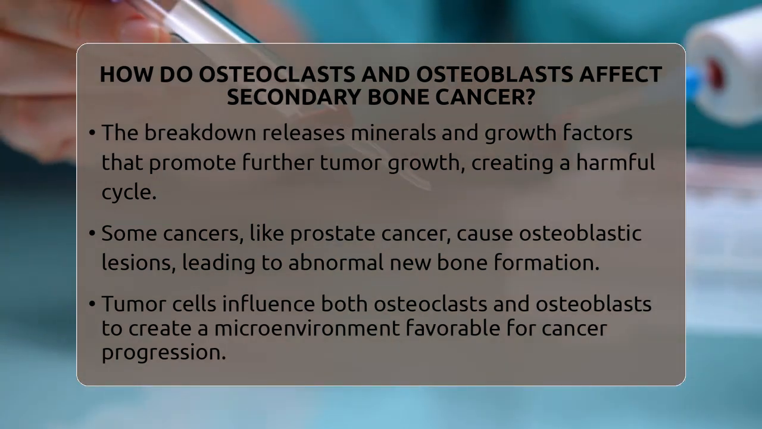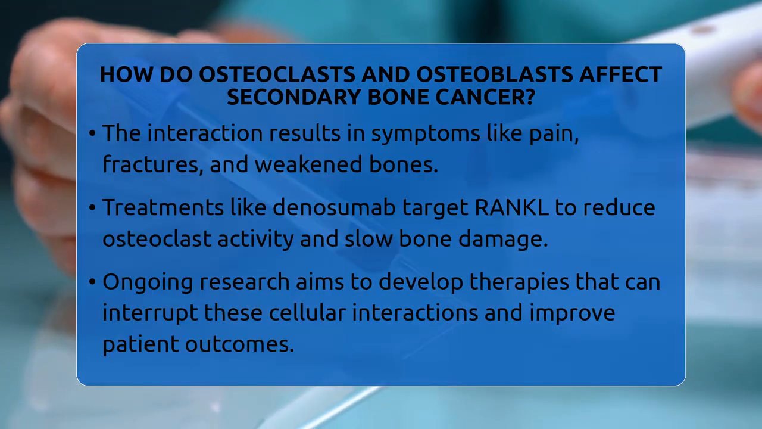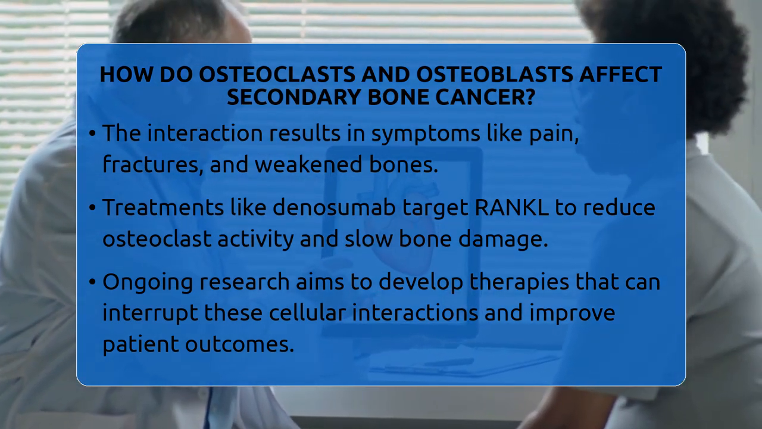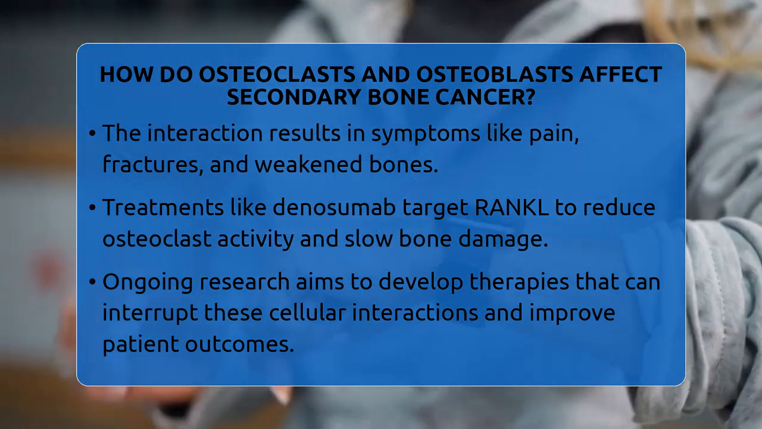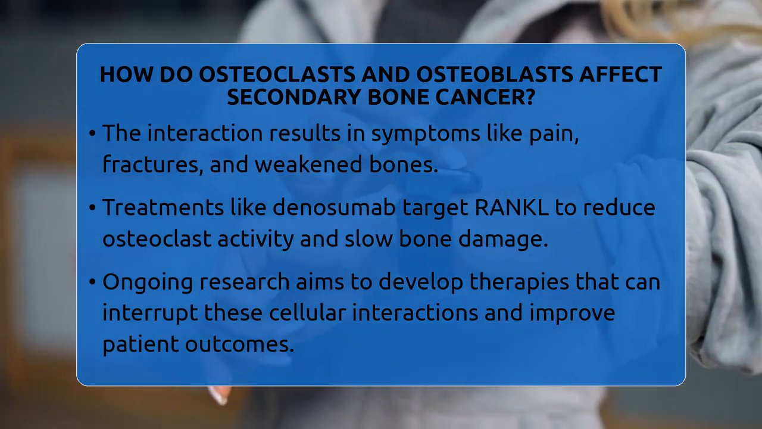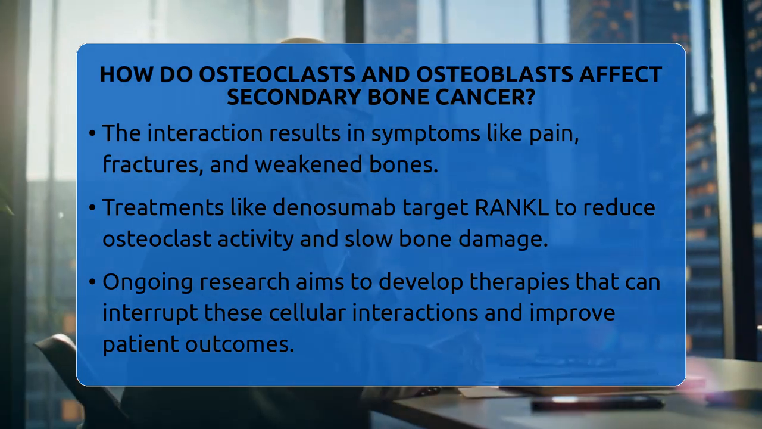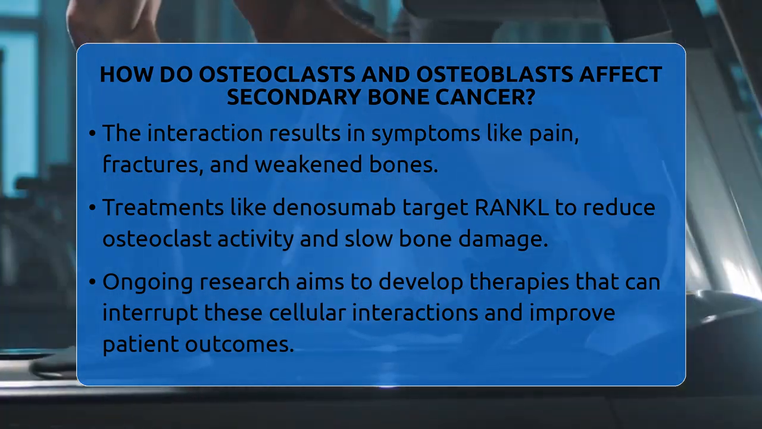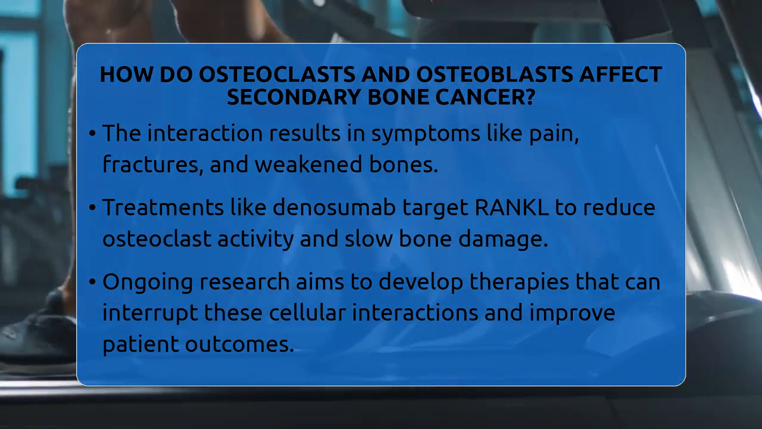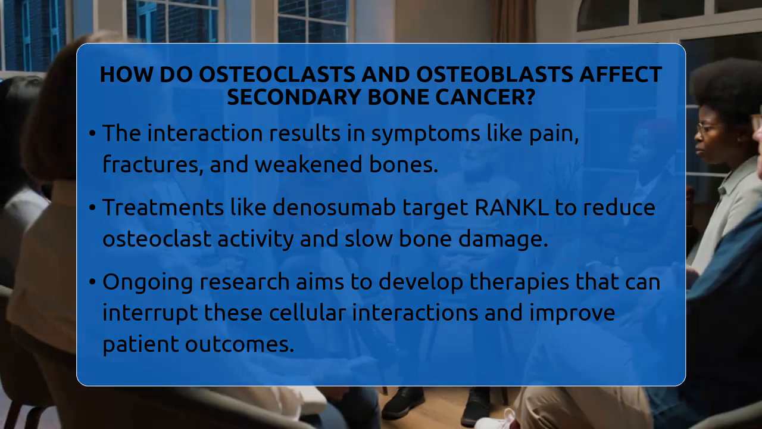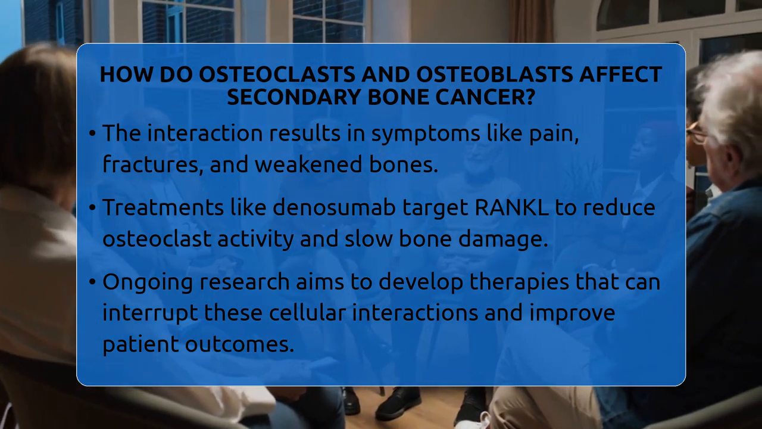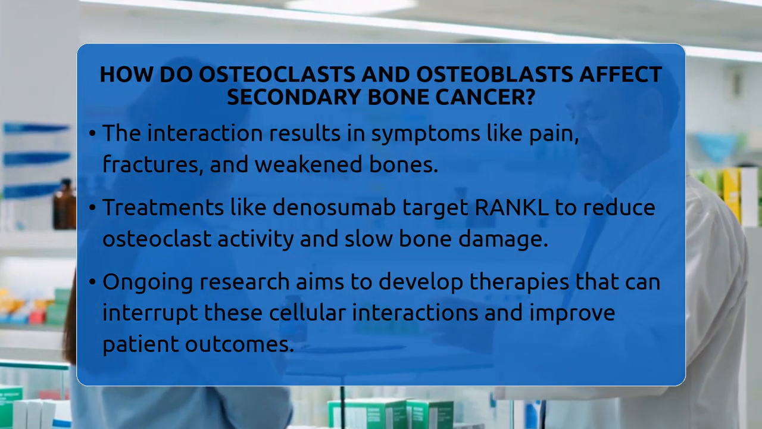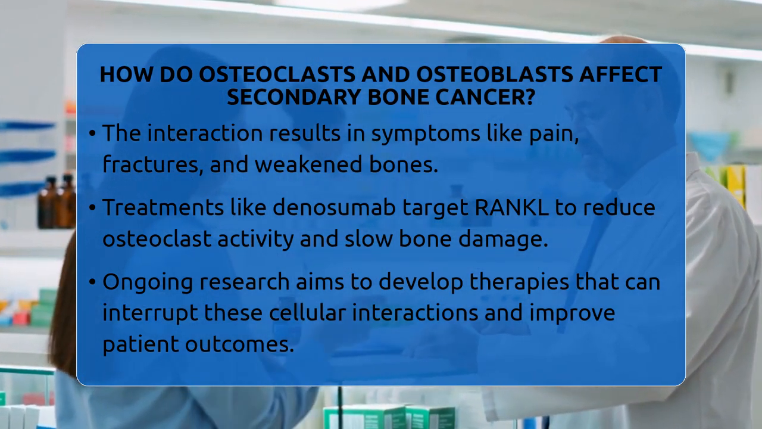Understanding how osteoclasts and osteoblasts work in secondary bone cancer has led to treatments that target these cells. For instance, drugs like denosumab are used to block RANKL, reducing osteoclast activity and slowing bone destruction. This helps manage symptoms and can prevent fractures. Researchers continue to study these interactions to develop new therapies that could interrupt this cycle and improve outcomes for people with bone metastases. In summary, osteoclasts and osteoblasts are key players in how secondary bone cancer develops and progresses.